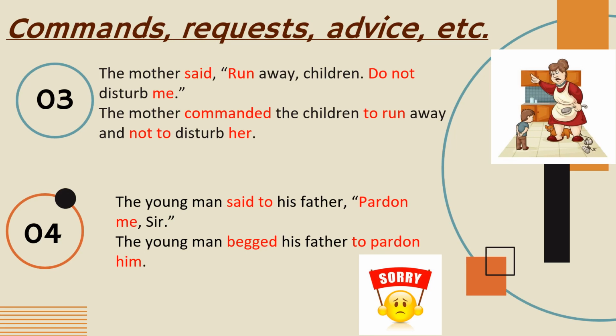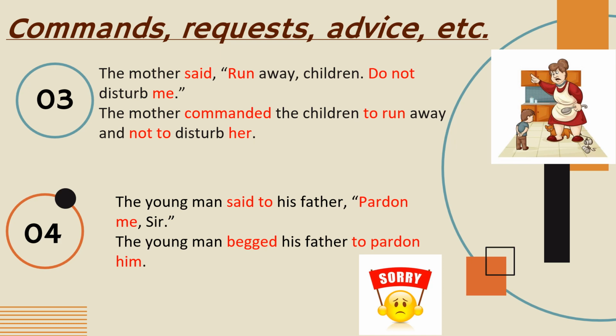Let us move to next example. The mother said, in inverted commas, "Run away children, do not disturb me." Now by reading the sentence, we understand it is an order, it is a command. The mother commanded the children, run, the verb is run, so we'll change to infinitive, to plus verb.